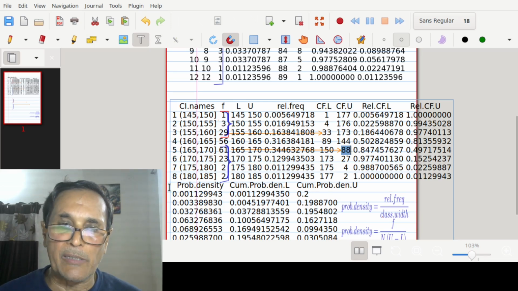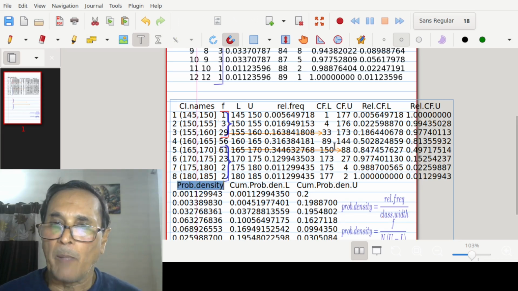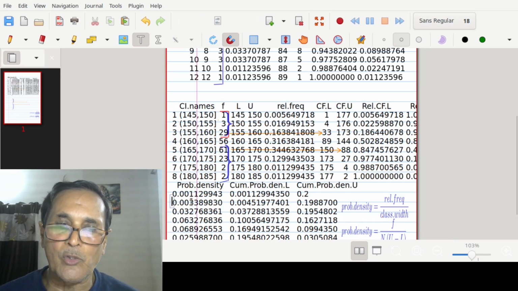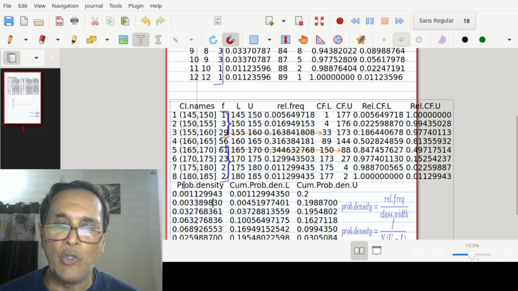Next is our probability density concept. This probability density concept actually comes by dividing the relative frequency by the class width. That is 150 minus 145, that is 5. If we divide this by 5, we get this value. If we divide by this 155 minus 150, we get this value, and so on. Now, when we cumulate this probability density, we get cumulative probability density of less than type or more than type.